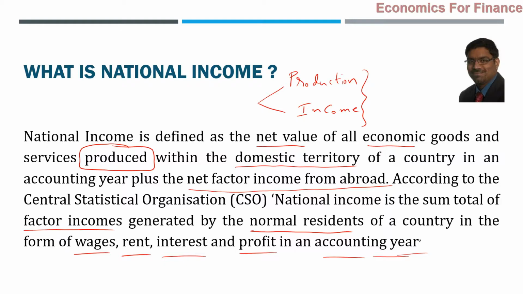The factor incomes can be observed easily. What are the factors of production, normally speaking? We say land, in economics terms. Practically there are many words which are used as factors of production, many different analogies and terminologies. But in general, from an economics point of view, we say land, labor, capital, organization. These are the major factors of production.